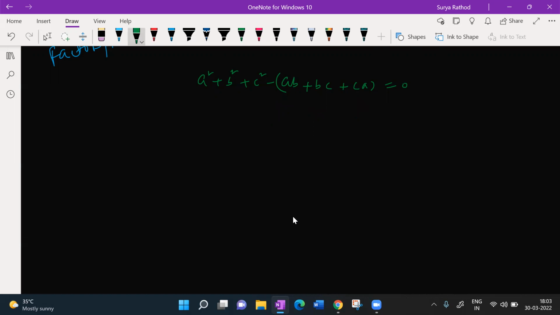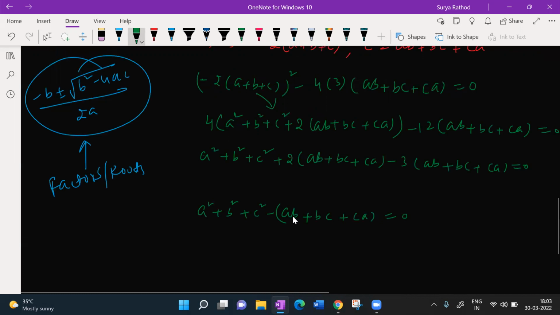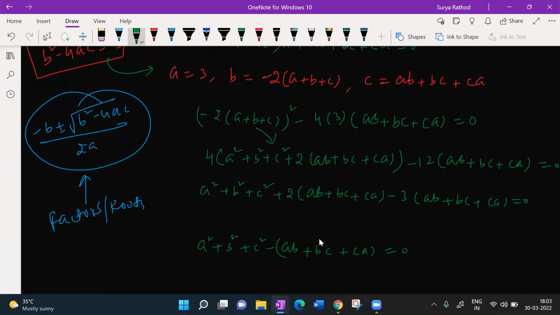Till this we got, beta. Now here, instead of doing that, I think we took 4 common, right? Instead of taking 4 common, we can do it in one more way actually. What is that way? That is a cube plus b cube plus c cube minus 3abc. And look at this here. We took 4 common right here. This is what I am left with now.